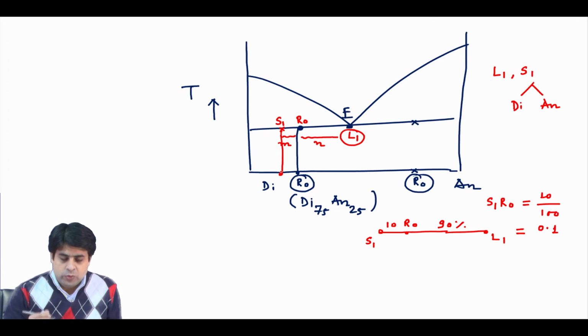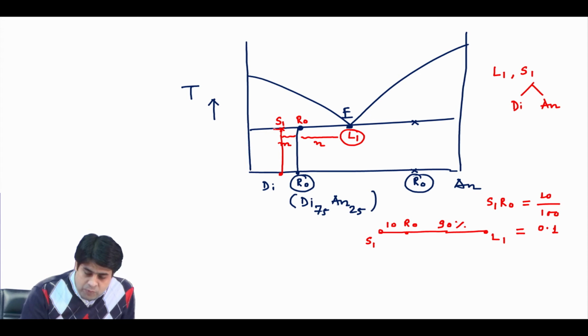If you further supply heat to the system, because your system is closed, your solid composition will move in this direction.